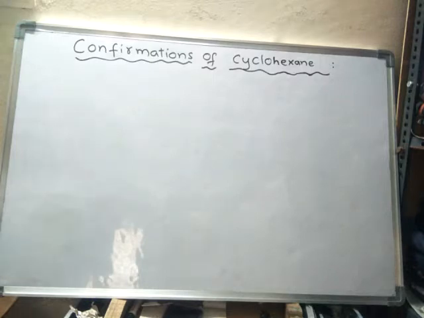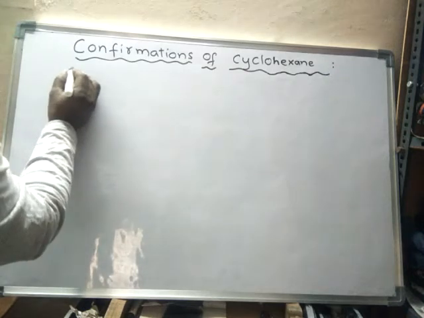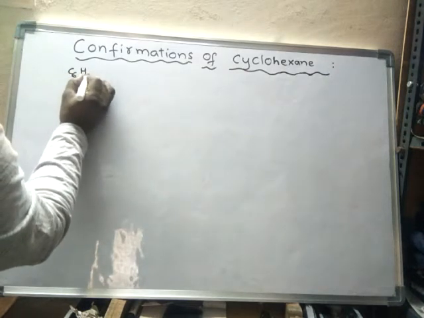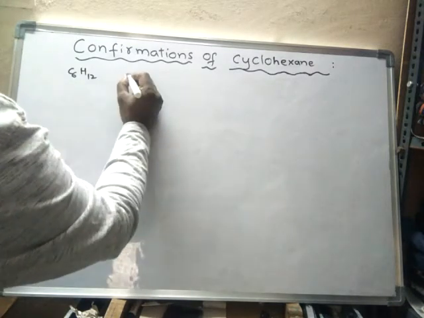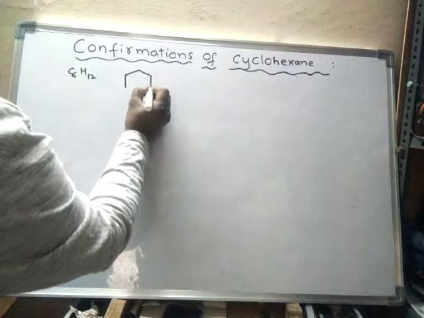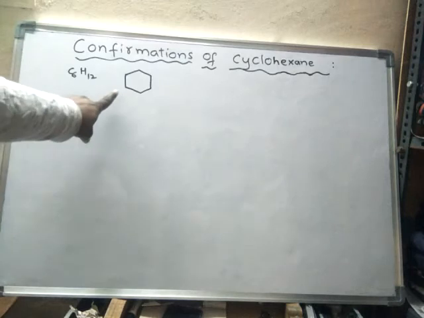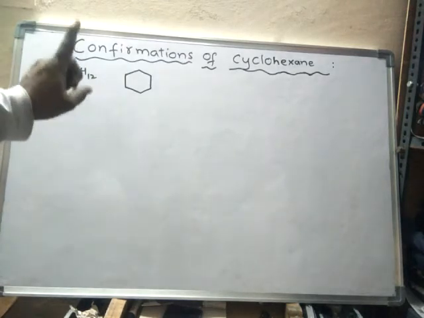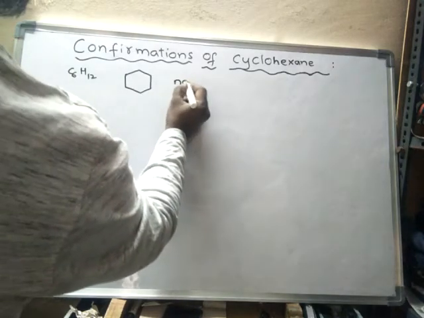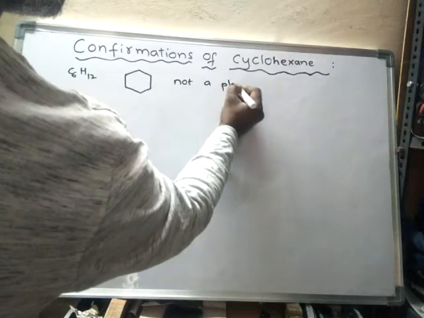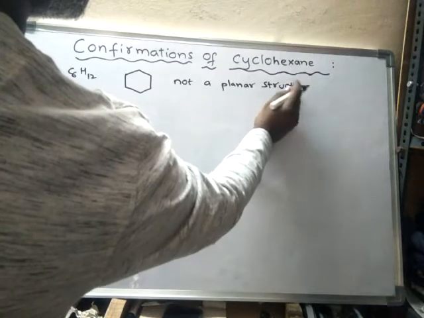Cyclohexane, its molecular formula is C6H12. Generally it is denoted like this, but it seems to be planar. In reality, it is not a planar structure.